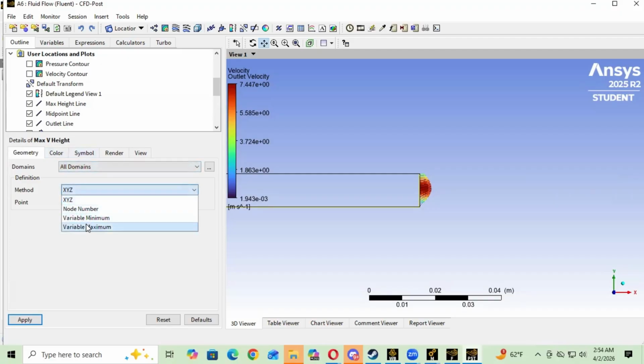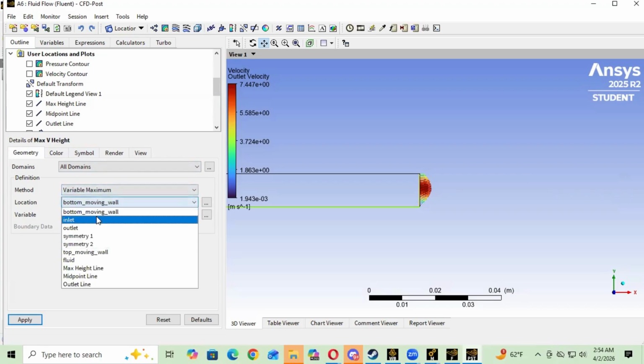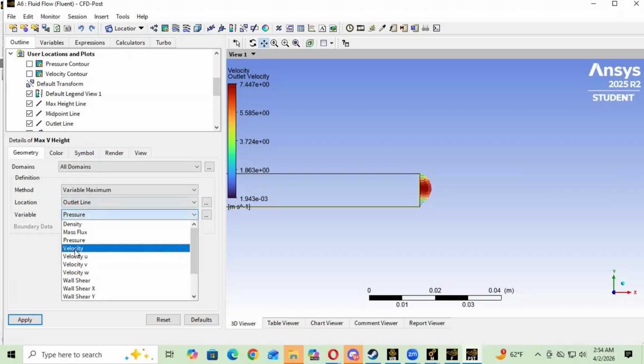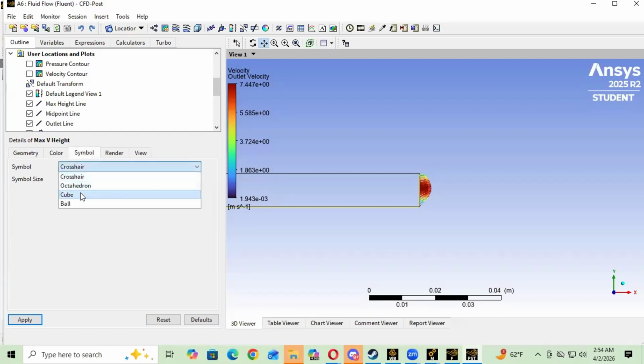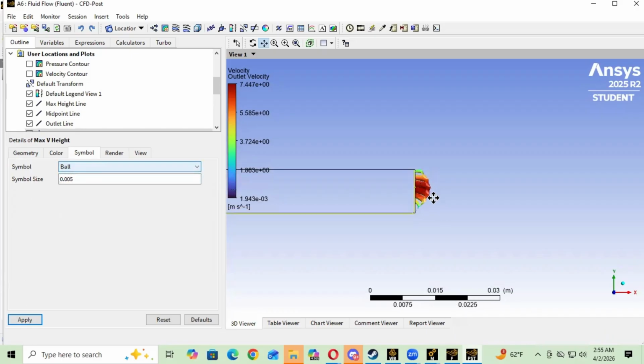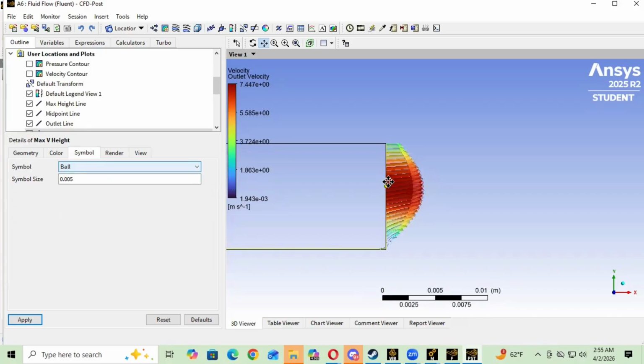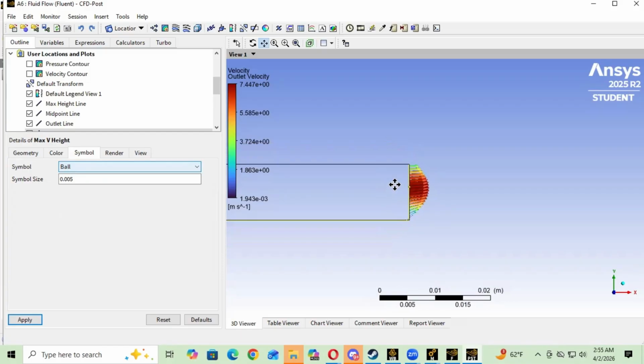For the method, we're going to use the maximum, and we're going to put it along the outlet line, and the variable is going to be the u velocity. We're also going to go to the symbol. We're just going to make this a ball, and the size we're going to make 0.005, so a little bit smaller, and we're going to apply. As you see, the maximum velocity is going to be around here. So this is the apex, which is going to come in useful a bit later.